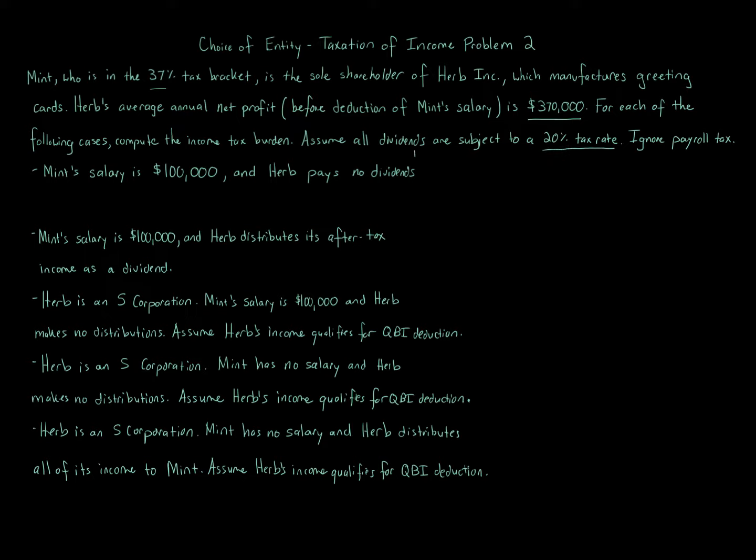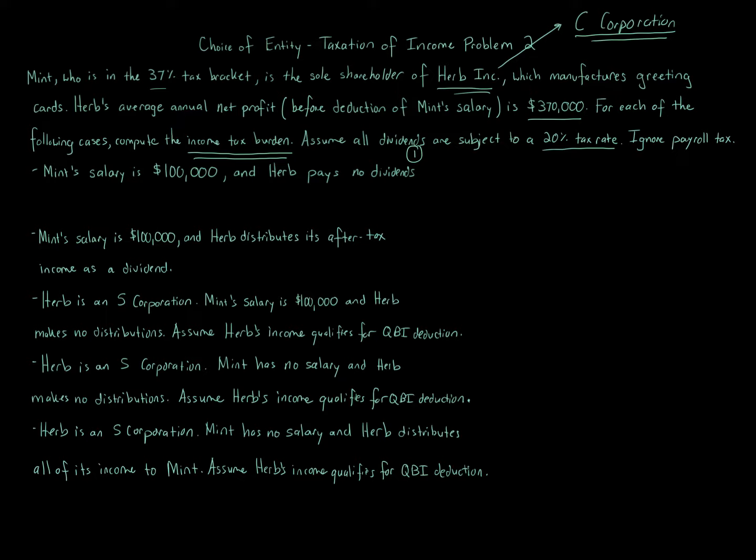So the first variation, calling that variation 1, Mint salary, okay? By the way, we're told in the original question that it's a corporation, and nothing in the facts tells us that it's an S corporation, so it's a C corporation. That's what we're told, unless the later number questions tell us differently. You'll see that in numbers 3, 4, and 5 it says now we're an S corporation. So just keep that in mind. Number 1, all these are asking what the income tax burden is. So what ultimately is paid by the corporation and shareholder together? That's basically what we're getting at.